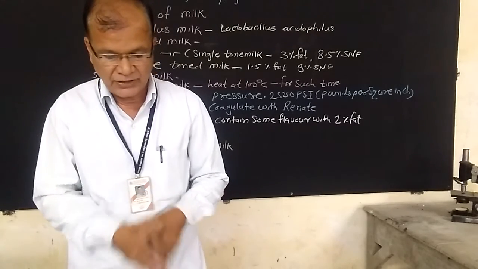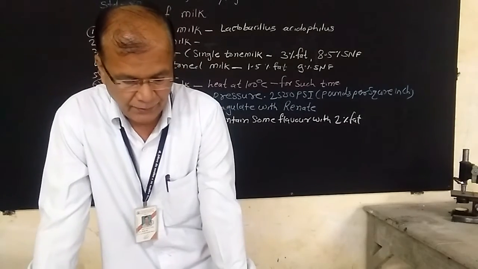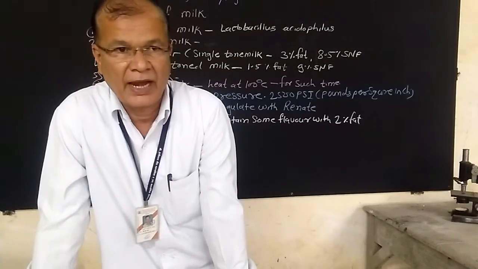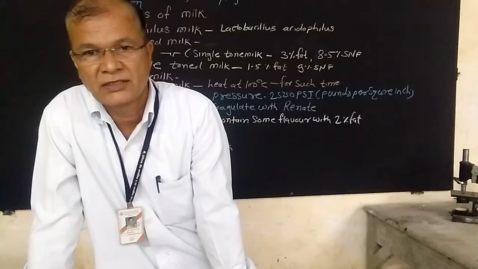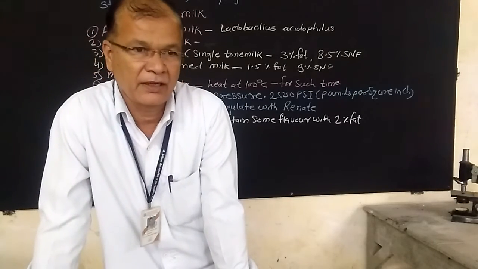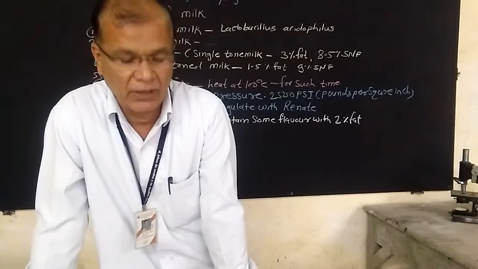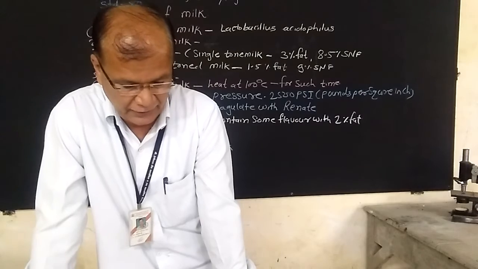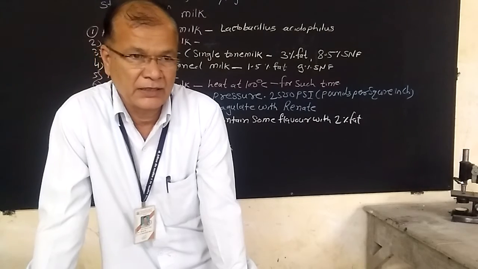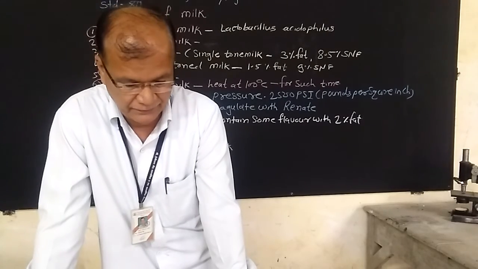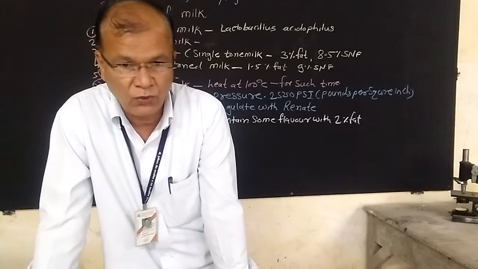Standardized milk is milk in which fats or SNF, both fat as well as SNF, are adjusted to a predetermined level, means increasing as well as decreasing the fats in the particular milk up to the standard level, is known as standardized milk. Reconstituted milk, also known as rehydrated milk. This type of milk is prepared by dispersing whole milk powder